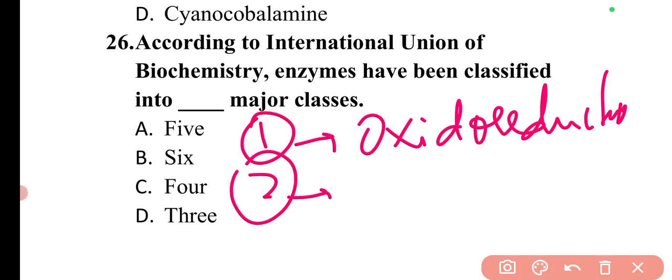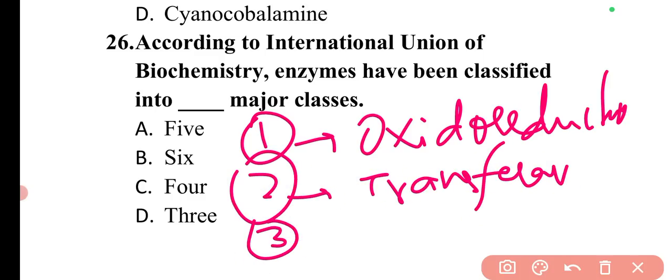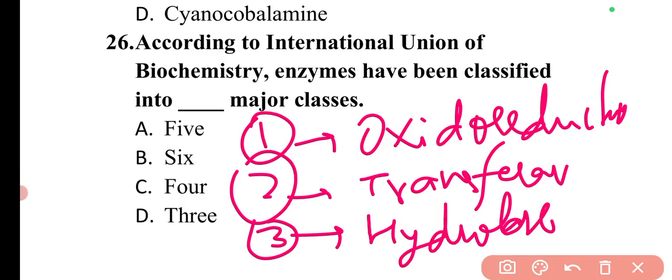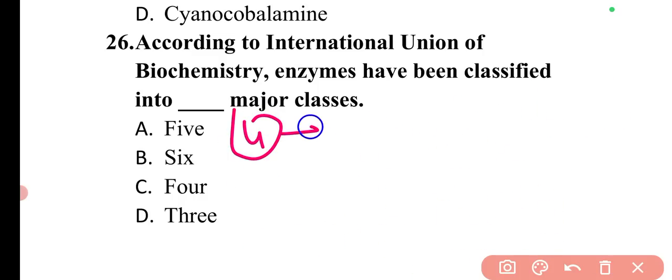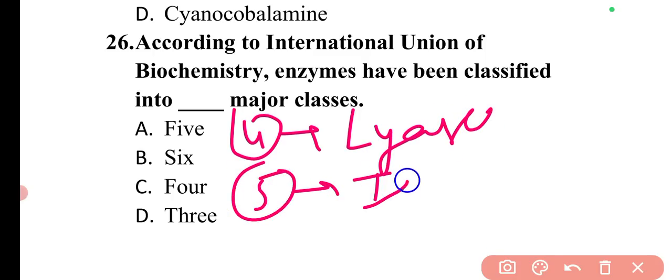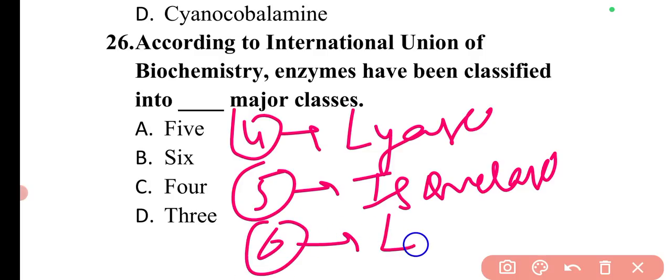The second one is transferases. Then the third one is hydrolases. Then the fourth one is lyases. Fifth one is isomerases, and the sixth one is ligases. So these are the different classes, and the examples and what type of reactions are catalyzed, those you can read in the table itself.